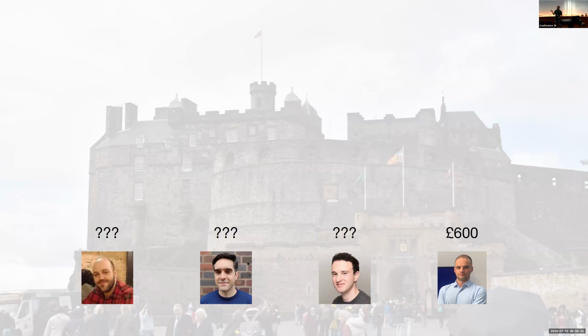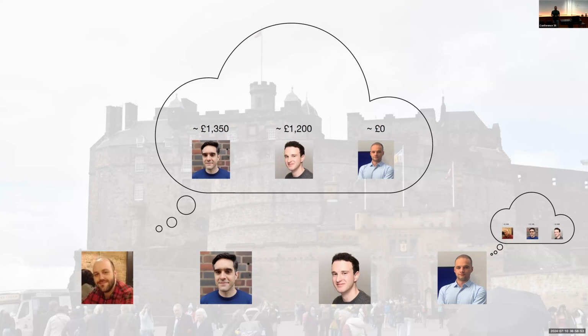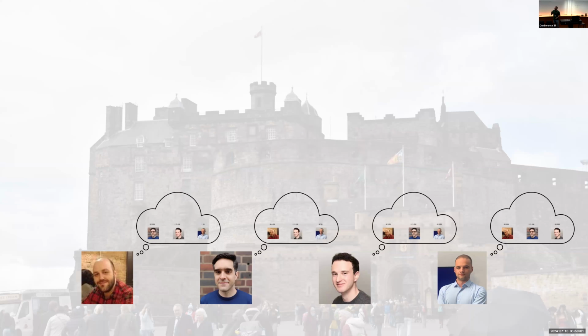And more specifically, from my point of view, when I'm trying to participate in this auction, I only know my value, right? So how much I value the item. And I don't know what the others are going to bid or their values, but I might have some prior belief about this. So maybe I think that Alexandros, not having a place in Scotland, would value this much more than the others. And at the same time, Aris might have his own beliefs about the auction. So maybe he thinks that Yiannis would be more interested to join the festival, and maybe that his student would be much better off in Greece for the summer. And so does everyone else. So everyone could have their own beliefs based on maybe some asymmetry in the information. So this is the model that we're studying.